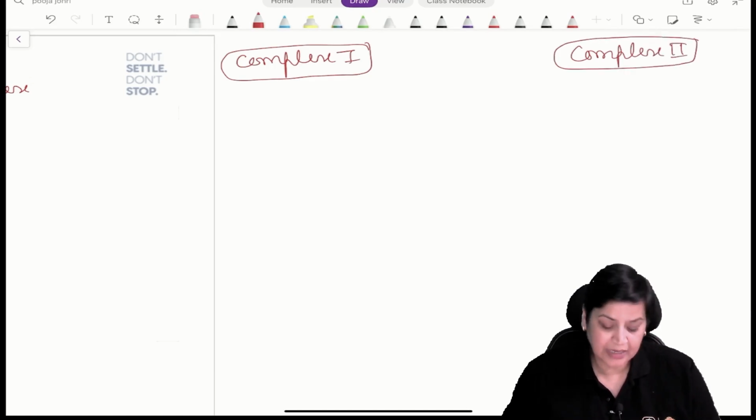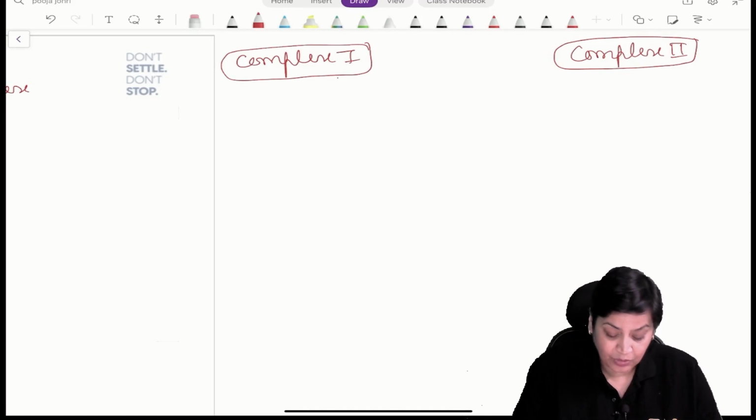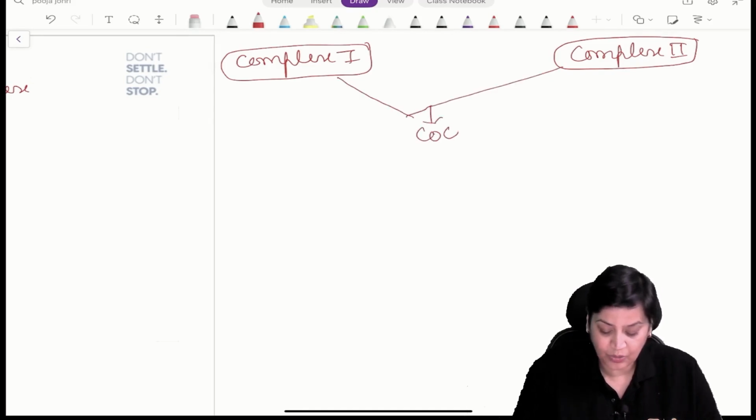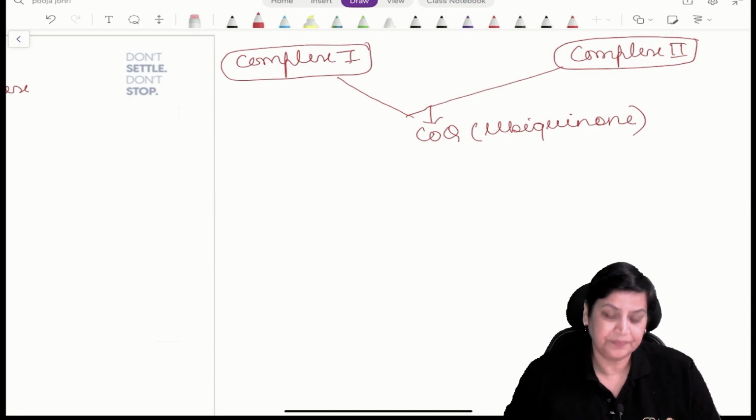Complex 1 is NADH coenzyme Q reductase, complex 2 is succinate coenzyme Q reductase. They both give their electrons to coenzyme Q, which is ubiquinone, a coenzyme because it is ubiquitous in nature.